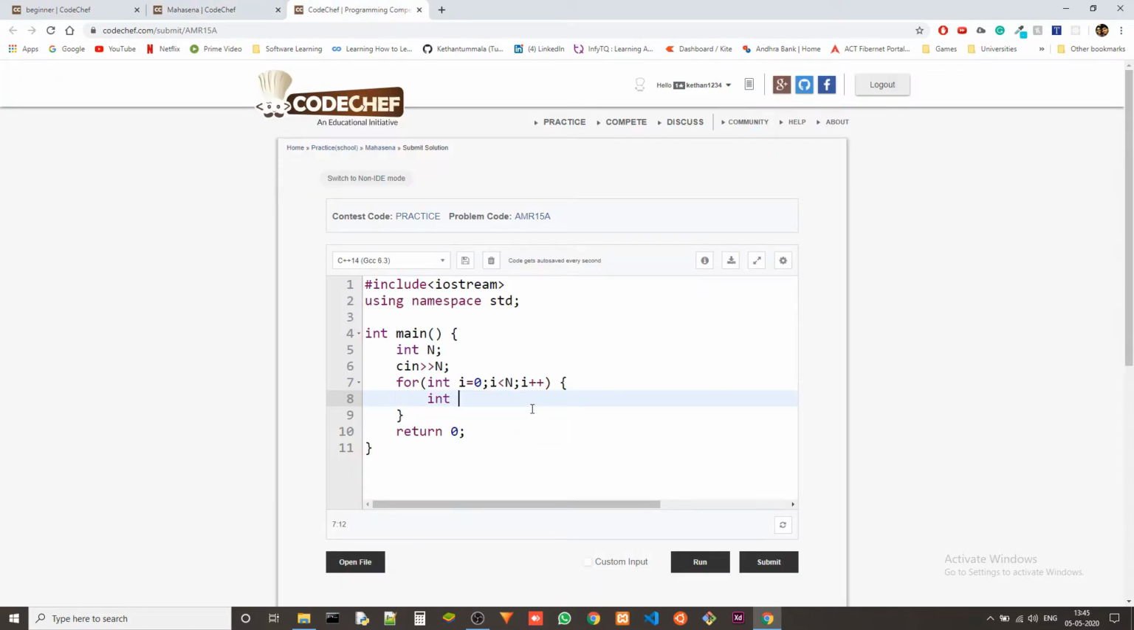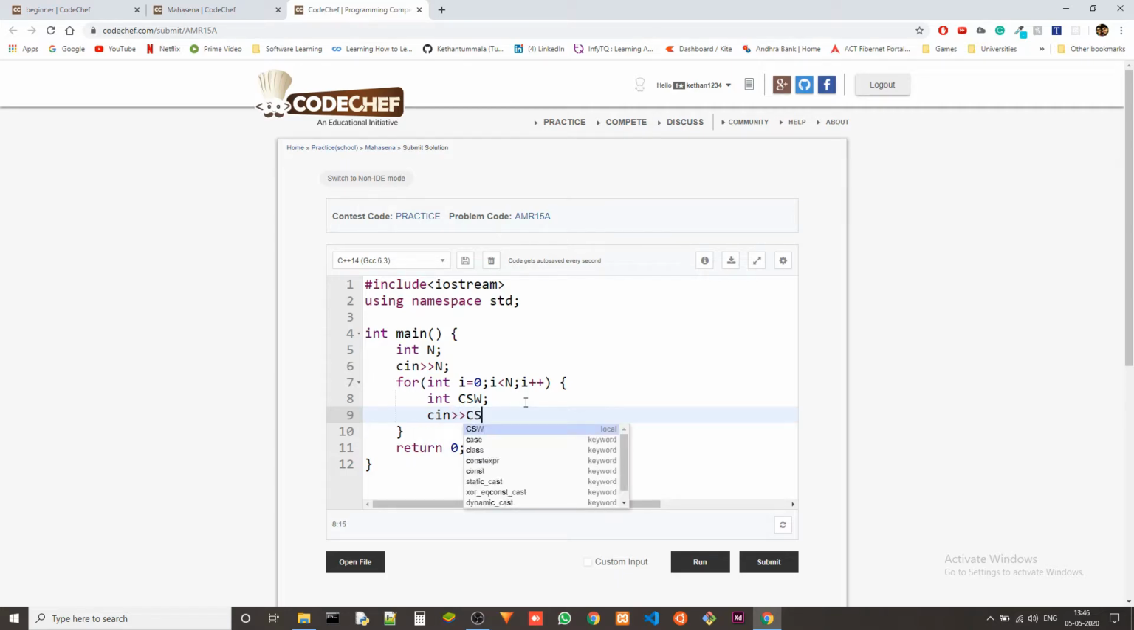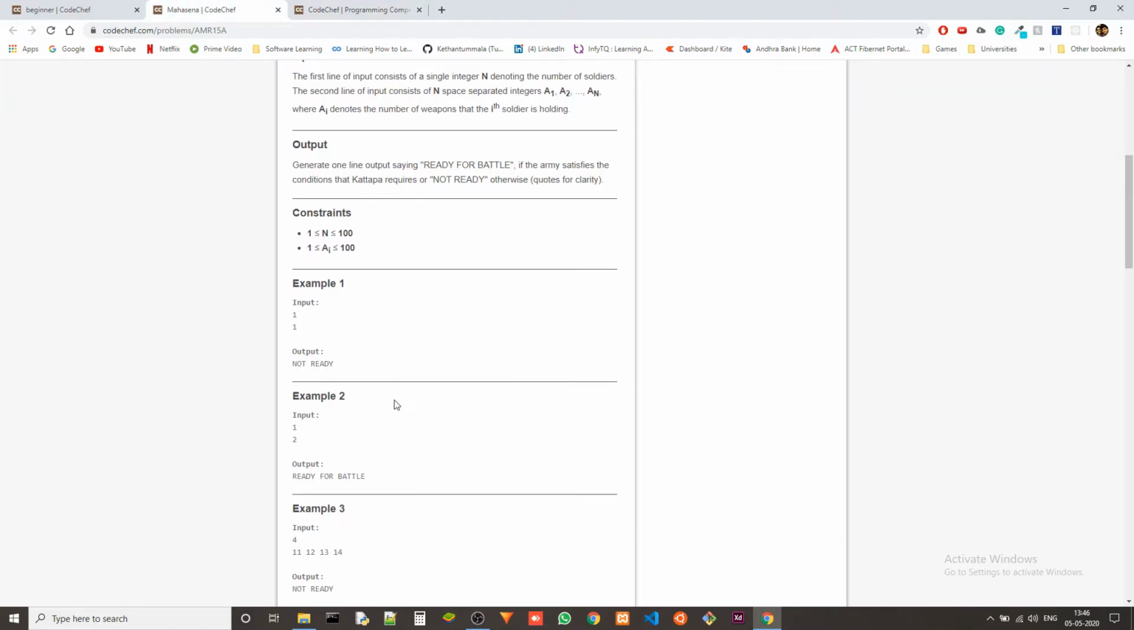That means I'll be taking them as current soldier's weapons. This is too long a variable name, so let's shorten it to CSW, which stands for current soldier's weapons. And it is given in the input one by one. So let's take CSW, one by one, for the current soldiers.